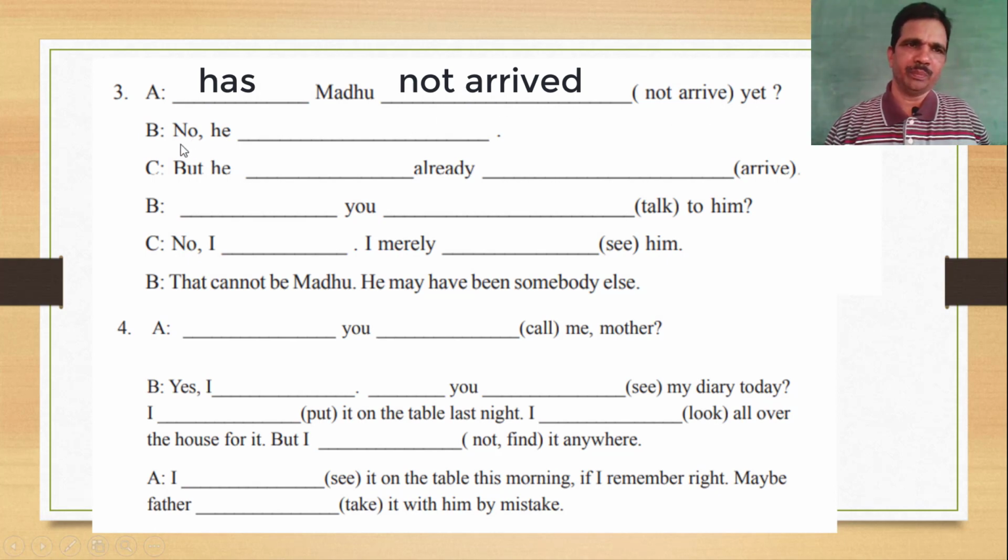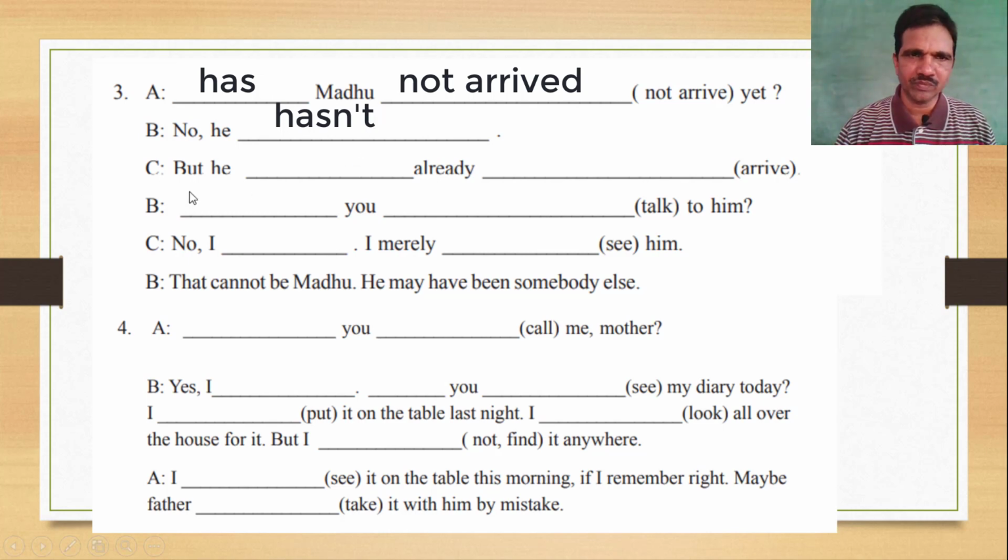Next, the continuation, B: No, he hasn't. The continuation of the present perfect tense. But he already arrived. He has already arrived. Already refers to present perfect tense.